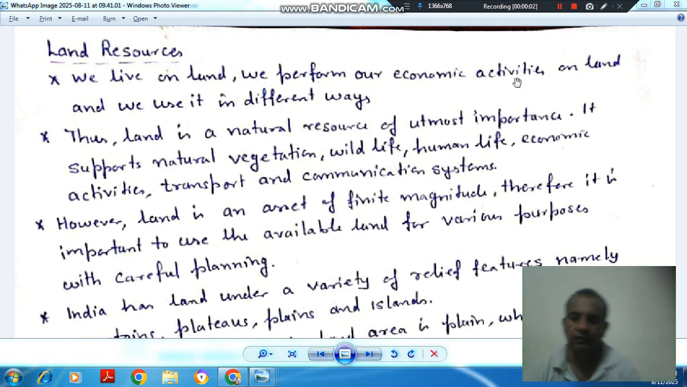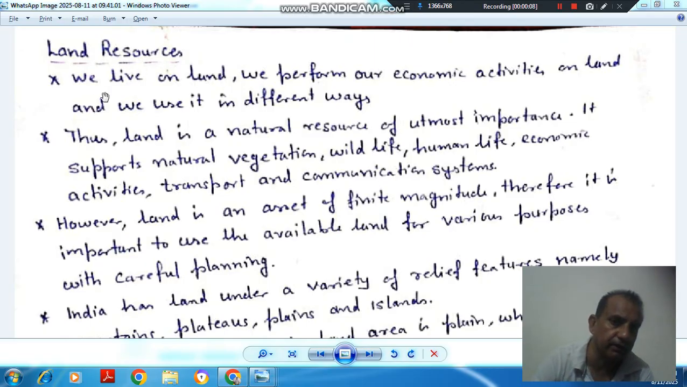Hello, welcome again. We are covering Geography of Class 10 from the NCERT book, Contemporary India 2. We are covering the first chapter, Resources and Development, and in this chapter the next topic is Land Resources. The point-wise detail of this topic is: first point, we live on land, we perform our economic activities on land,